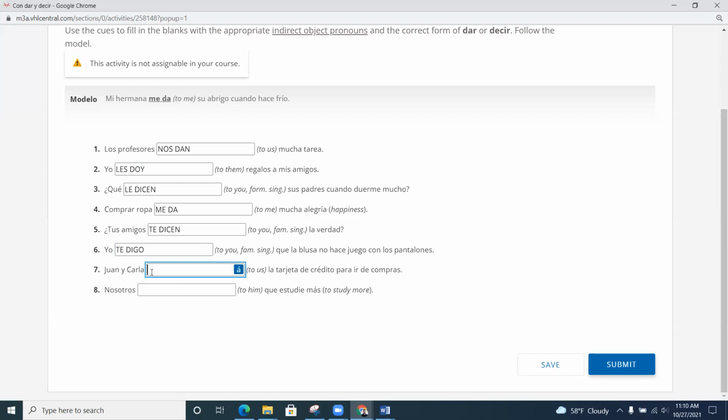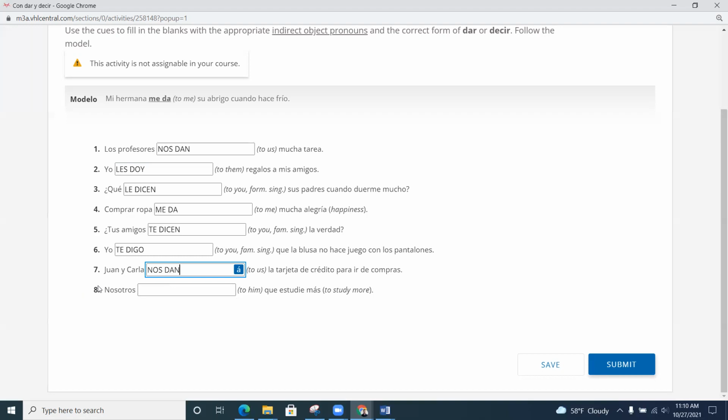Número 7. Juan y Carla, to us, la tarjeta de crédito para ir de compras. Pausa. Y volvimos. Juan y Carla, nos, because that's to us. And then would they tell us the credit card or give us the credit card to go shopping? They would give us the credit card. So nos dan la tarjeta de crédito para ir de compras.